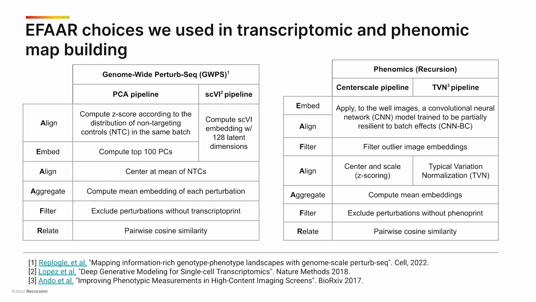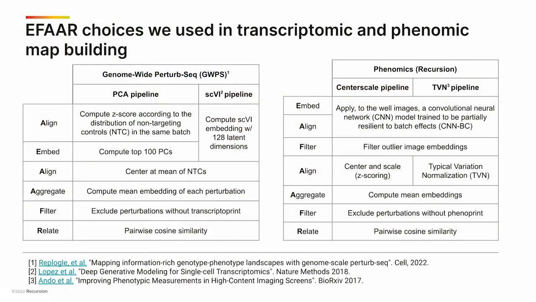and batch correction. For the Recursion phenomic data, we compare two pipelines with different alignment strategies. The center scale pipeline centers embeddings per batch at 0 and scales to unit variance based on the controls in the batch. The second one, titled TVN pipeline here, uses typical variation normalization, which decreases the impact of the dimensions that capture variance among the controls. Depending on the choices made in the EFAR pipeline, you can get different levels of recapitulation of known biology.